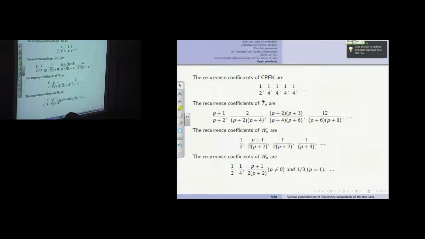If I take a polynomial of order 4, but take care, not any polynomials, special polynomials, you would define for these four polynomials 1 over 2, 1 over 4, 1 over 4. And then you take a polynomial of order 6, they would give this and this and this and this. And if you take a polynomial of order 1000, you will find the first 1000 recurrence coefficients of Chebyshev, and the others would change as a function of p. But this is a conjecture.